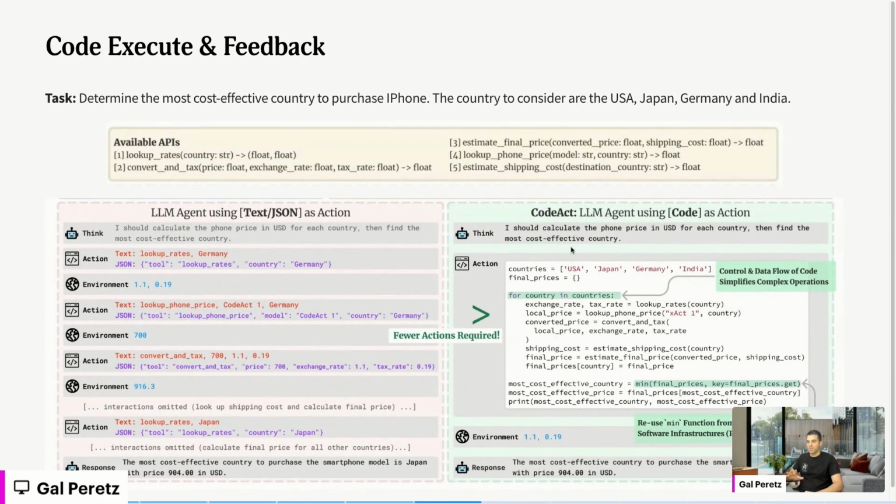Let's zoom in and understand the flow. So basically, this one we already walked through. How it works: instead of just acting on a specific action, we are going to write code. We are going to use the loop and the if and all that, this magic that is already available in code. Also, we can use, for example, min, which is a tool that we did not really define in the first place. We can use it because we are writing code. We can also use, for example, pandas and aggregate on the fly, right? We don't really need to define that.